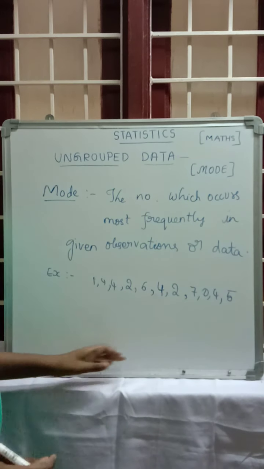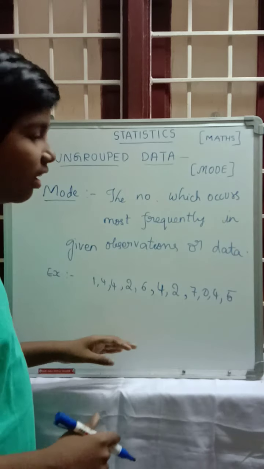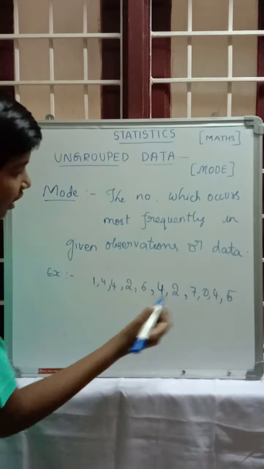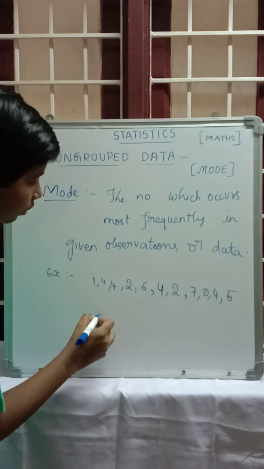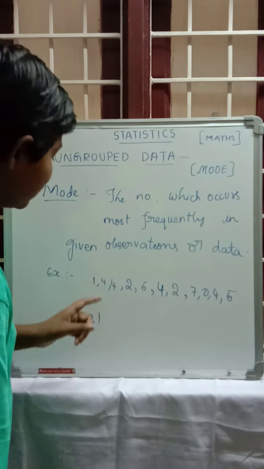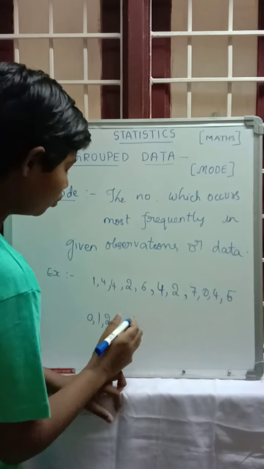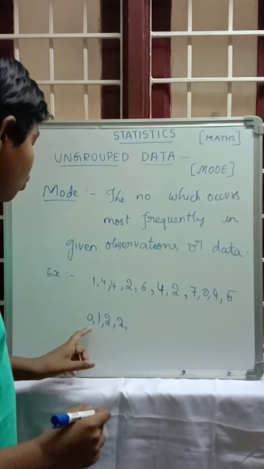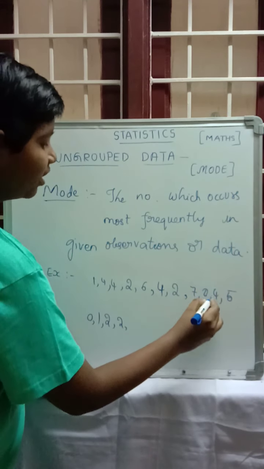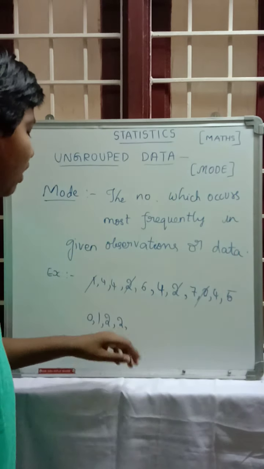First, the given data we must arrange in proper order, either descending or ascending, which is easy to identify. So I am arranging in ascending order. That is 0, which is only one time, and 1 is also only one time. Next 2, and again one more 2 is there. So 0, 1 and 2, 2 are completed.